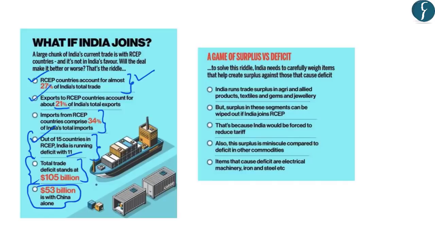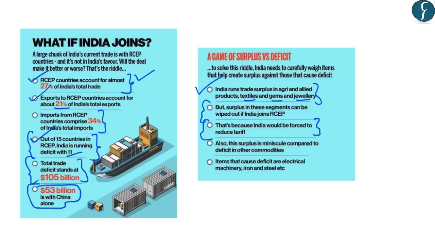Now, there are certain products in which India has a trade surplus. However, there are many more products in which India has a trade deficit. For example, India runs a trade surplus in agriculture and allied products, textiles, gems and jewelries. However, India's concern is that if India joins this RCEP deal, these trade surpluses in the fields of agriculture, textiles, gems and jewelries could be wiped off. And that is mainly because India would be forced to reduce tariffs on the imports related to these products.